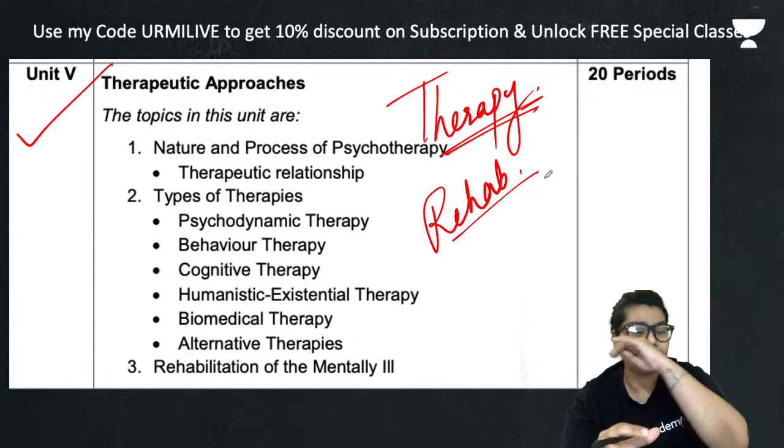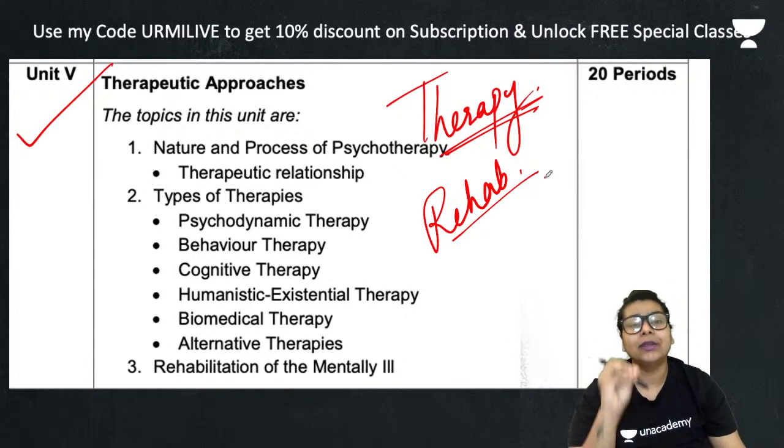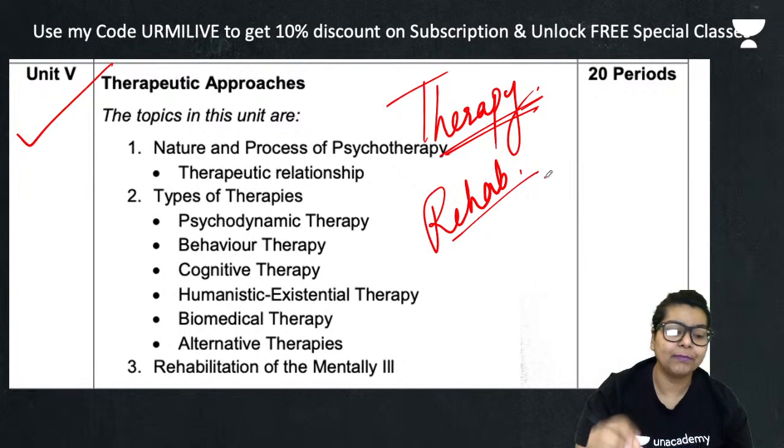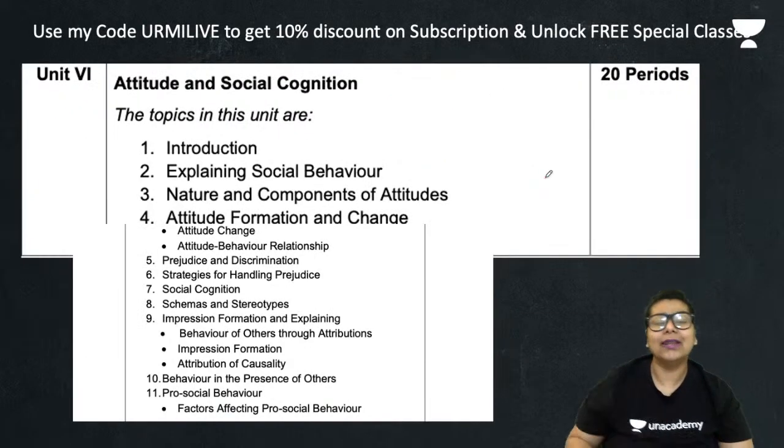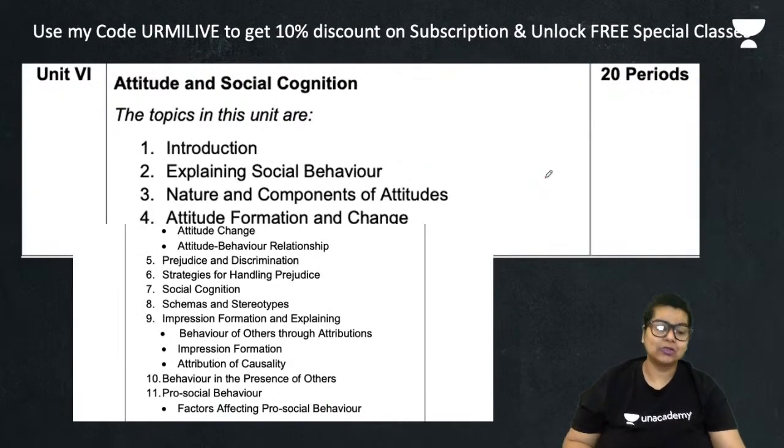All these things are given in different ways, and this unit, the therapeutic approaches, really plays a very important role. Next is attitude and social cognition.